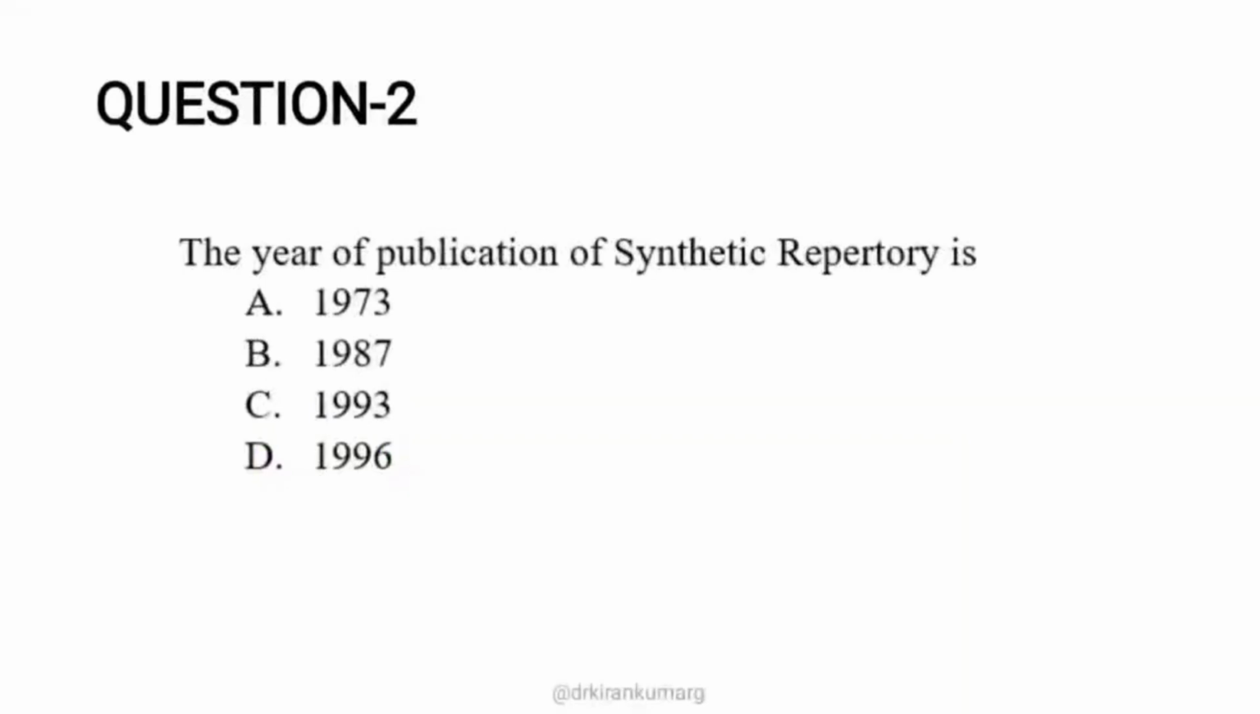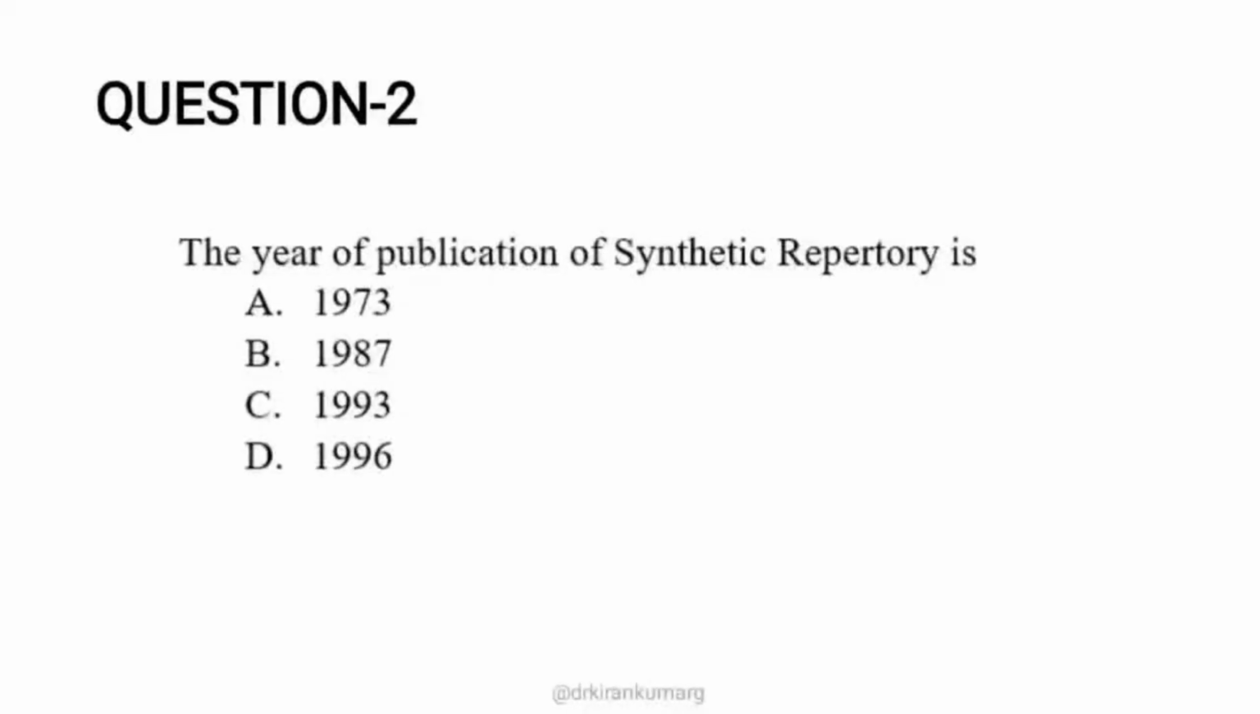Moving on to the next question: the year of publication of synthetic repertory is 1973, 1987, 1993, or 1996. This is a question based on a modern repertory, which is synthetic repertory. Always read the question twice. I've been repeatedly telling this again and again, because one simple mistake may lead to great disaster, and you may lose a seat in a government or a central government institute.